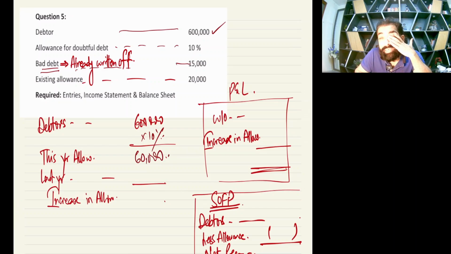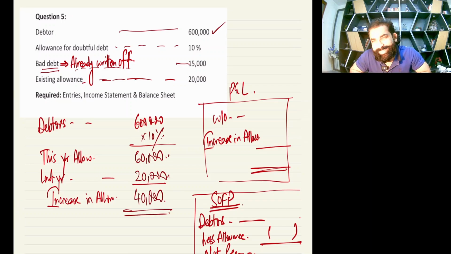And tell me, is this a new business or old one? This is the old business. So existing allowance is 20. So last year's allowance is 20. And now from 20 we need to go to 60. So there is an increase in allowance of 40,000. Right?